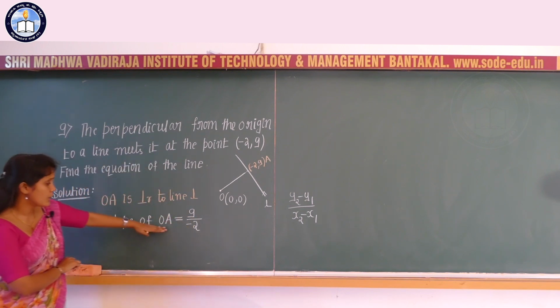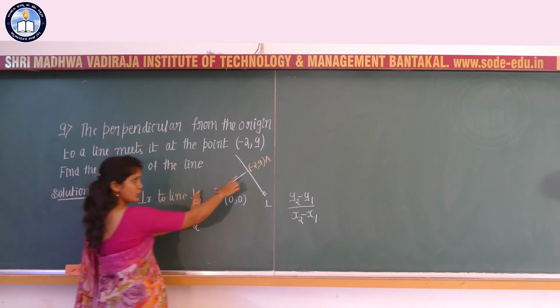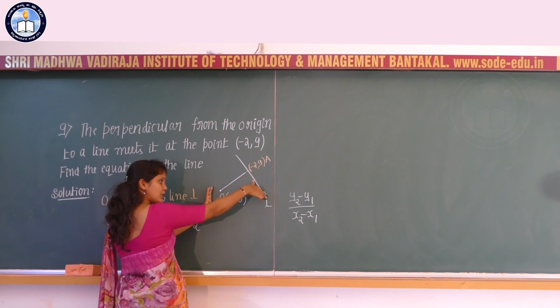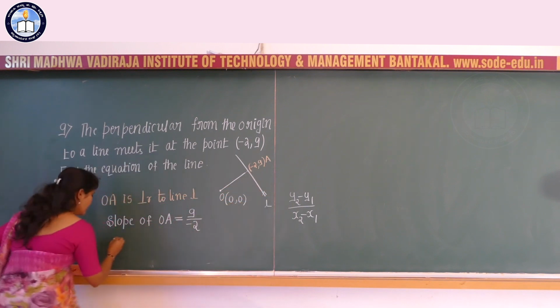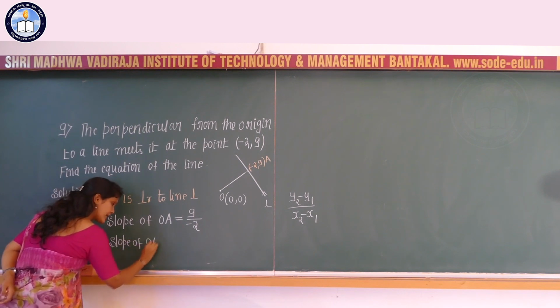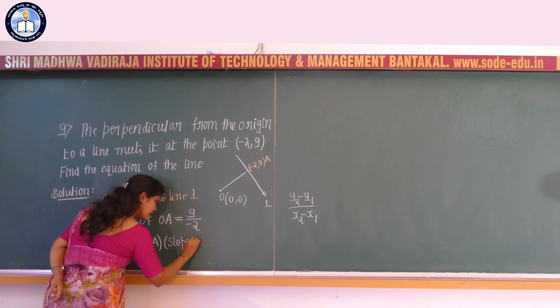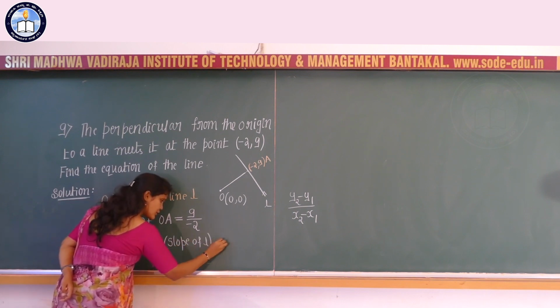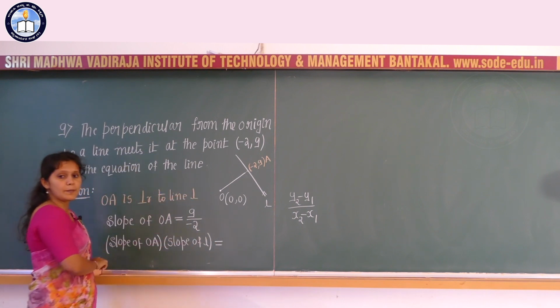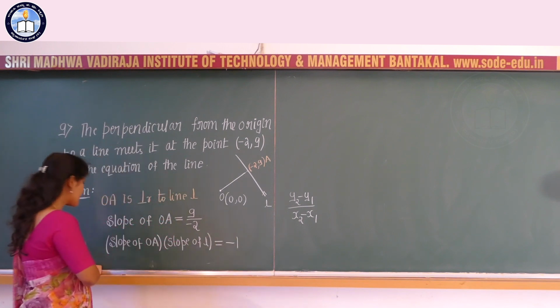Here the slope of the line OA is equal to 9 divided by minus 2. We know that OA is perpendicular to line L. So we can write the slope of OA into the slope of the line L. If any two lines are perpendicular to each other, the product of their slopes is equal to minus 1.